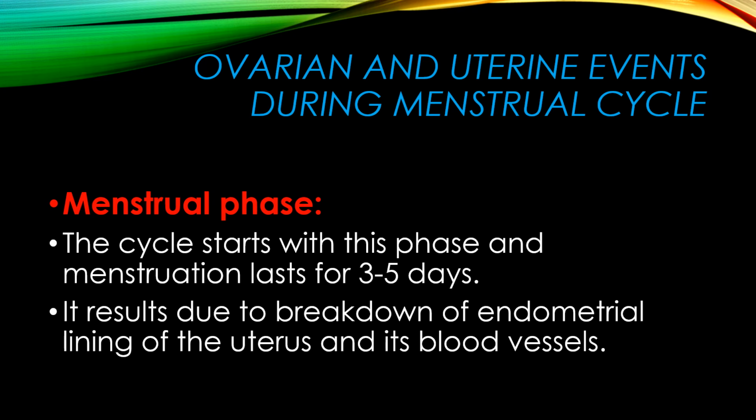And during this cycle, there is a breakdown of the endometrial lining of the uterus. You know very well, the innermost lining of the uterus is called the endometrium. So that breaks down. As a result, the blood vessels present there burst, and all this is called the vaginal flow. Means this will be removed from the body, and this is called menstruation.